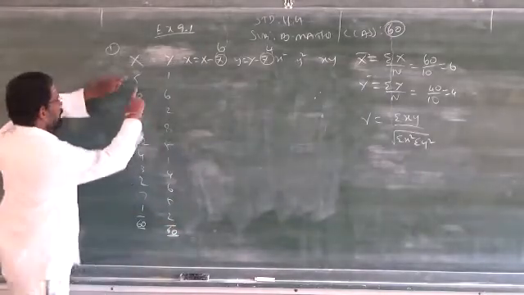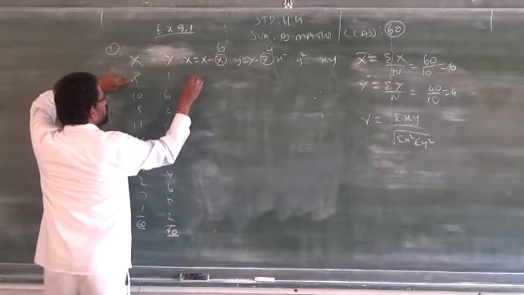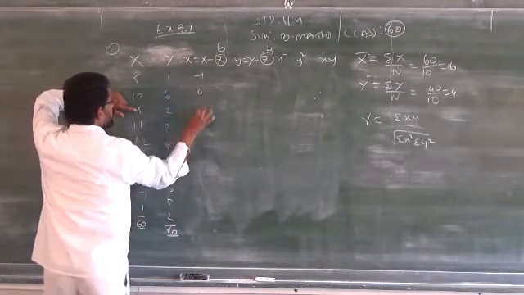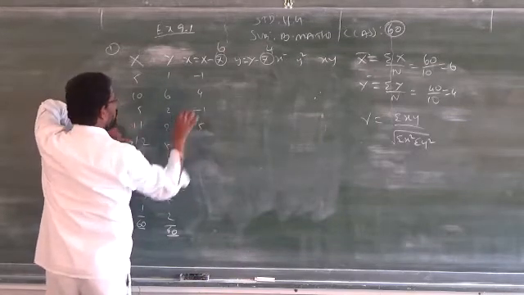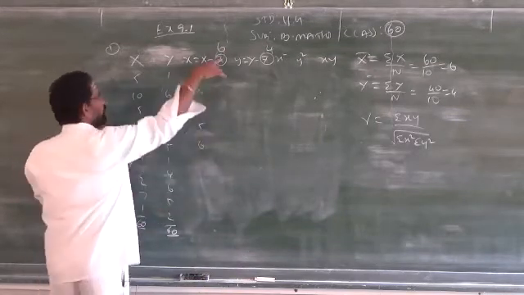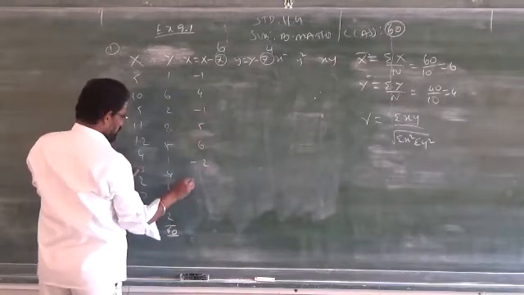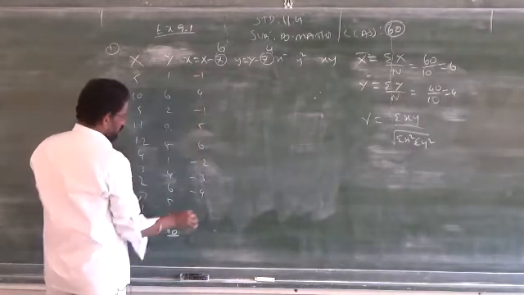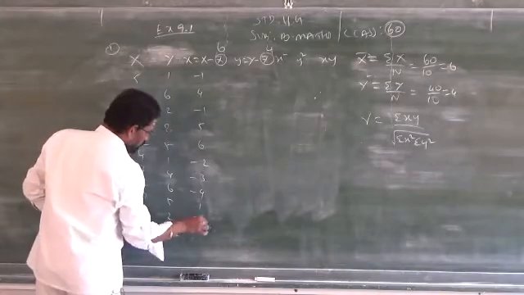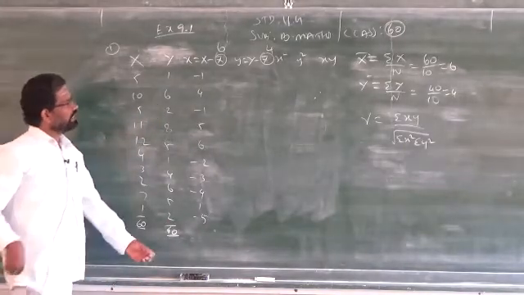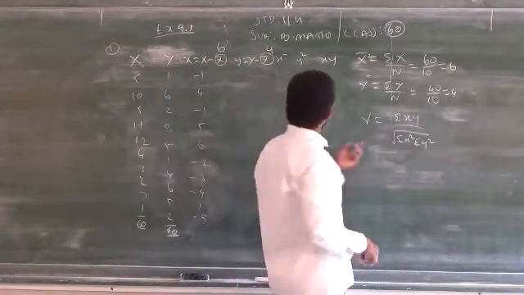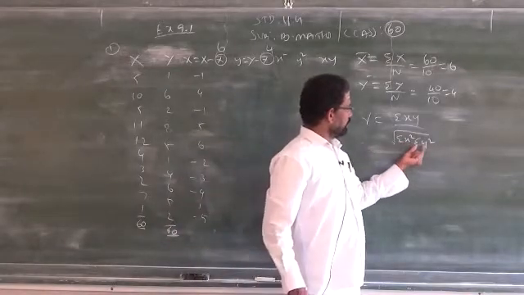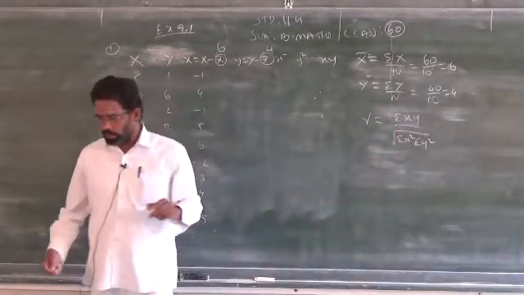So now you have to subtract. 5 minus 6, how much? Minus 1. Then 10 minus 6, 4. 5 minus 6, minus 1. 11 minus 6, 5. 12 minus 6, 6. 4 minus 6, minus 2. 3 minus 6, minus 3. 2 minus 6, minus 4. 7 minus 6, 1. 1 minus 6, minus 5. Clear? I need summation x square, I don't need summation x, so no need to add it. See the formula, I need the total of x square, y square and x into y. So likewise you have to subtract and do it.